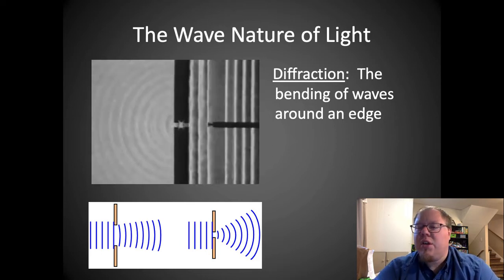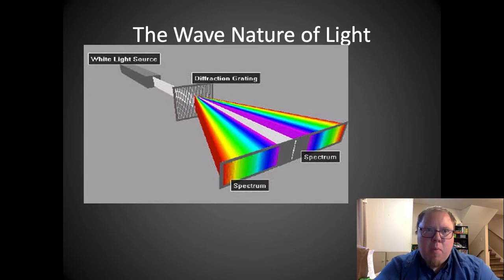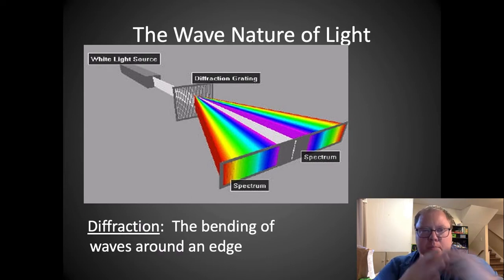This is actually what's happening with our spectroscope. So if we have a light source, that diffraction grating in your spectroscope is called diffraction for a reason, because it's bending around the edge. That diffraction grating is basically just little slots that the light can go through, and there are parts that it can't go through.